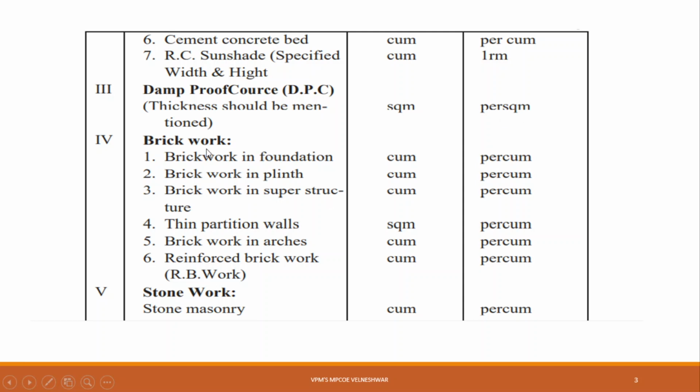Then the next main item is your brickwork. Brickwork in foundation, brickwork in plinth, and brickwork in superstructure, all the brickworks will be calculated in cubic meter. But a thin partition wall, as I already told, a partition wall between two rooms with a specified thickness less than 100 mm, will be calculated in square meter. Then brickwork in arches, cubic meter; reinforced brickwork, cubic meter.